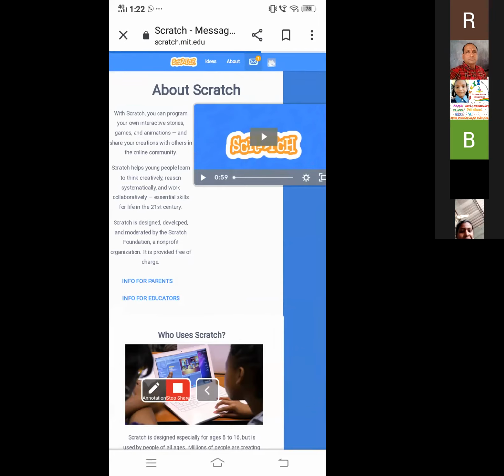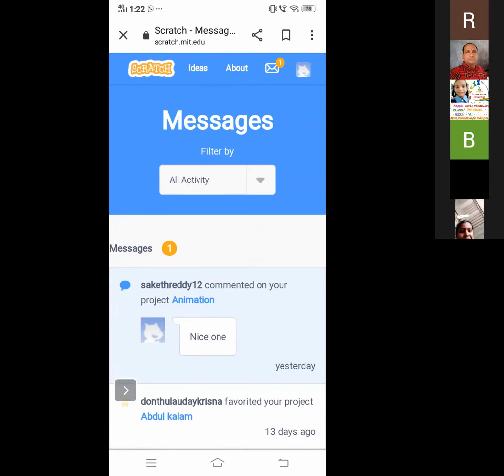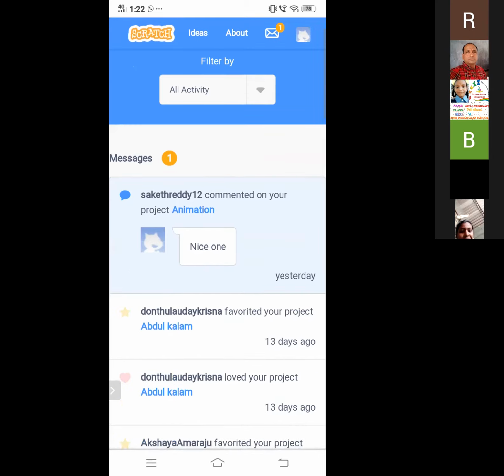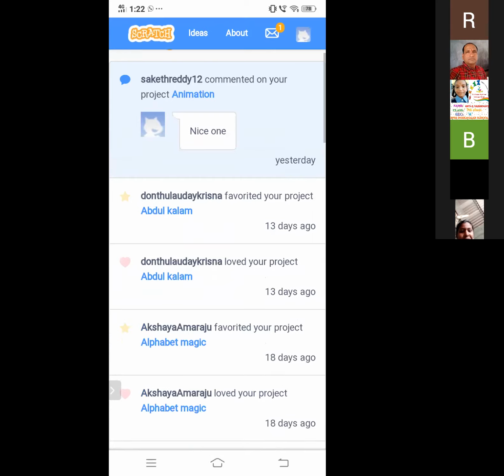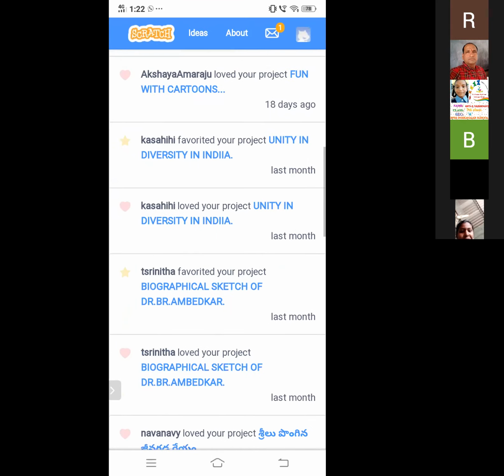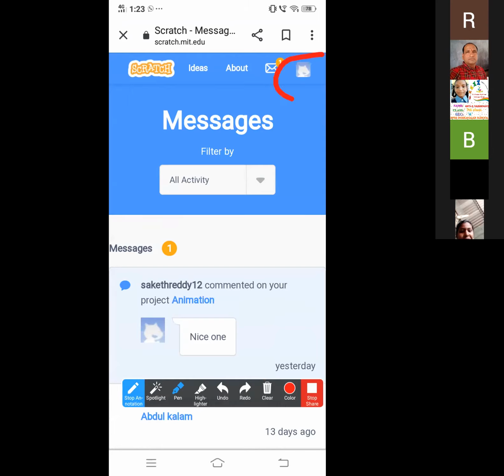If you click on that message icon, you can see the messages. If you created any project in Scratch, there are a lot of members who can do a lot of projects in Scratch. If we shared any project with our Gmail ID, you can see there will be likes and comments on our project. And the last but not least, it is very important, that is the cat icon.